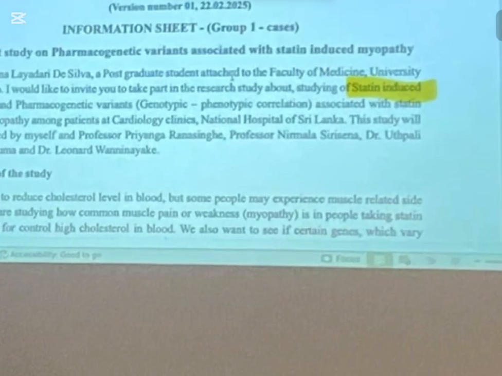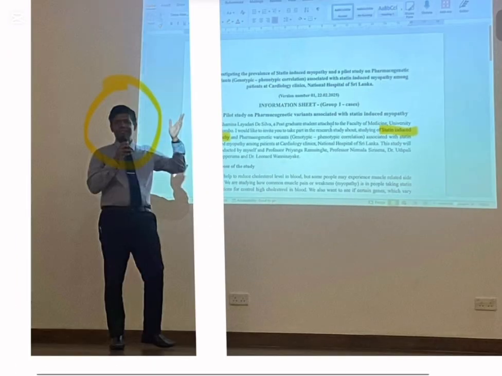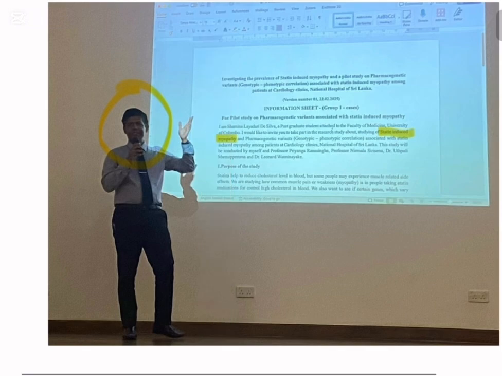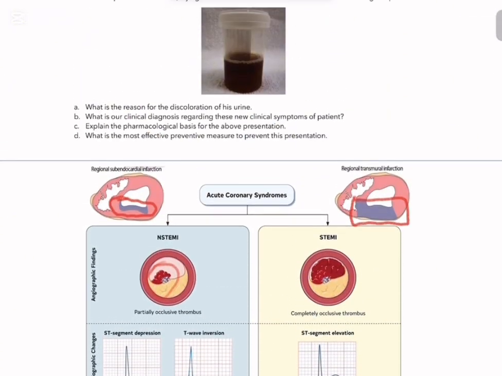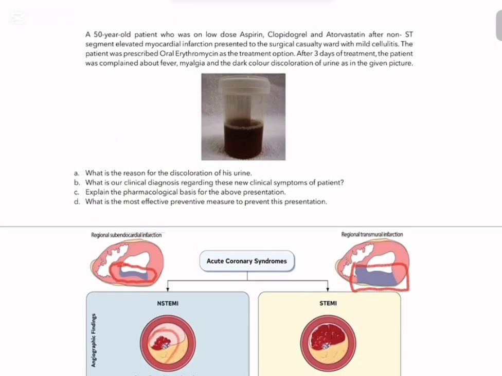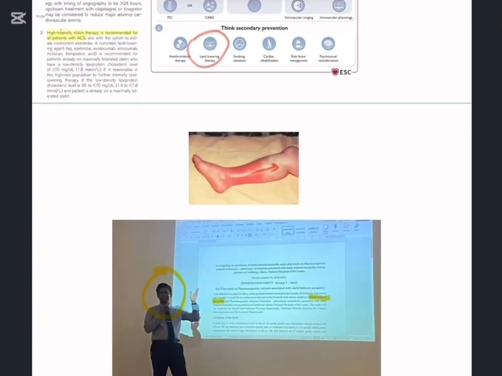It is statin induced myopathy. So why statin induced myopathy? Because the patient was prescribed a lipid lowering agent called atorvastatin, which is a statin drug. So this statin drug has caused this myopathy in this patient.